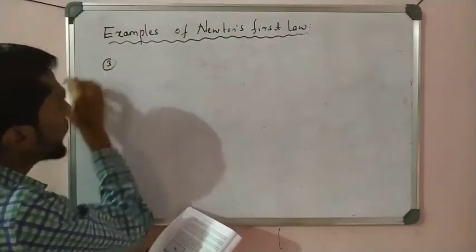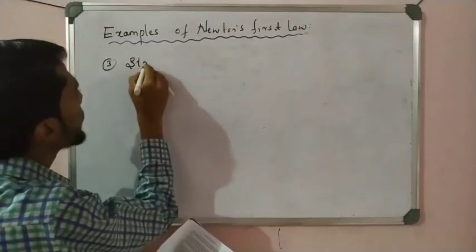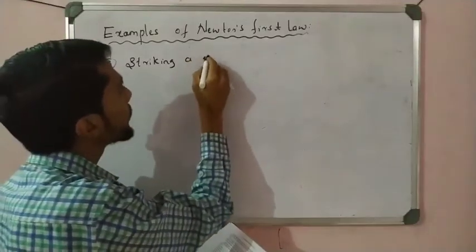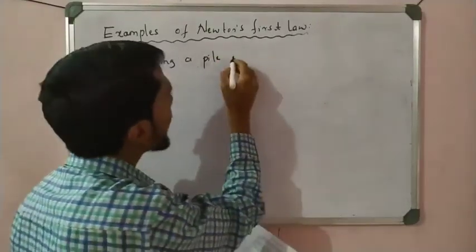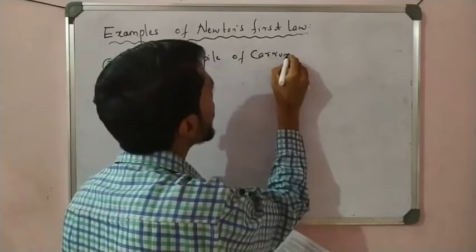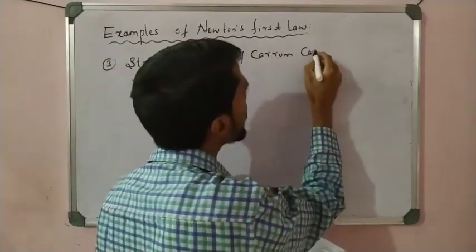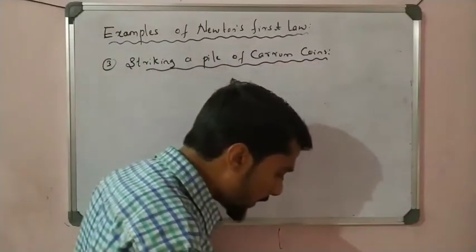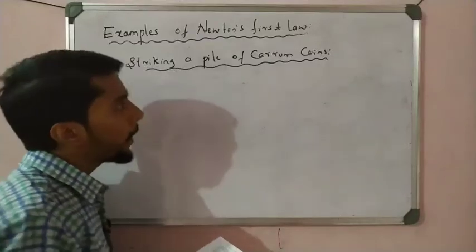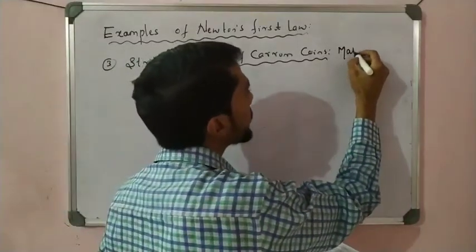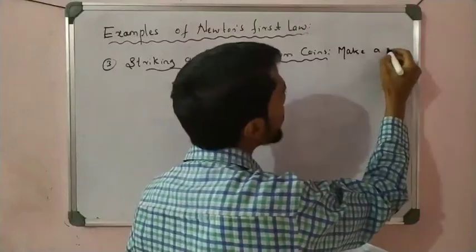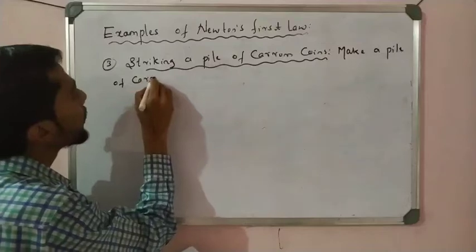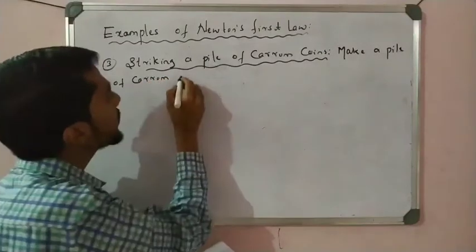Example number 3: striking a pile of carom coins. I write the sentence here: make a pile of carom coins.